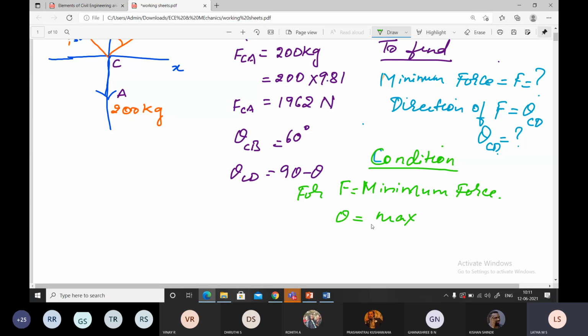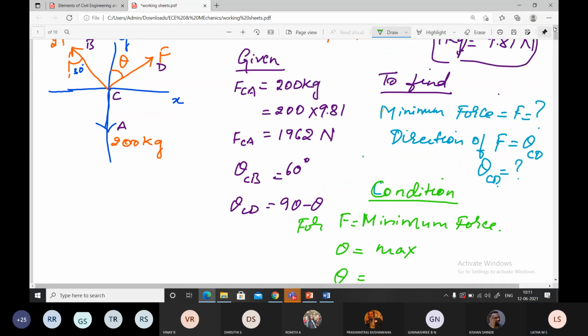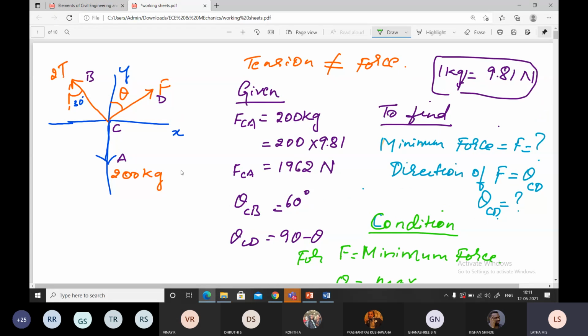How can it be maximum? What is the maximum value of theta? See in the diagram and tell me, this theta I'm talking about. Yes, it can range from 0 to 90, correct?